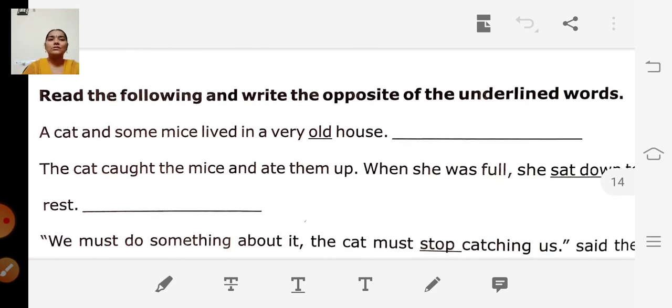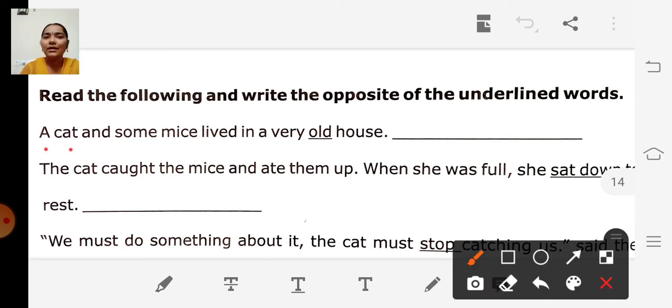The next one: read the following and write the opposite of the underlined words. So we are going to write the opposite of the underlined words in each sentence. Look at the first sentence.